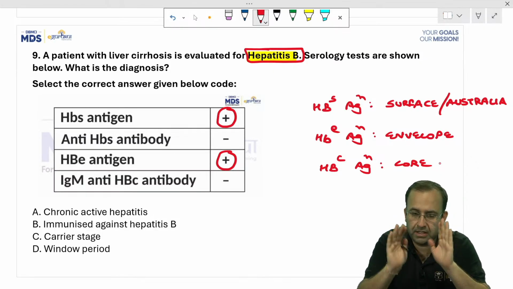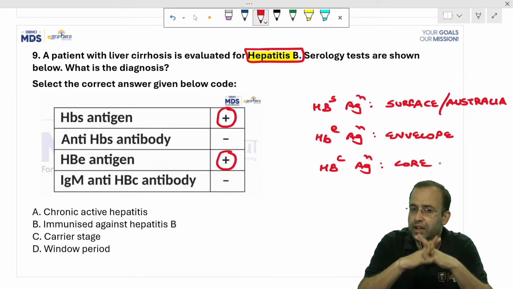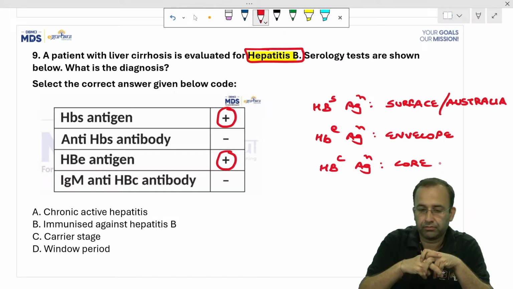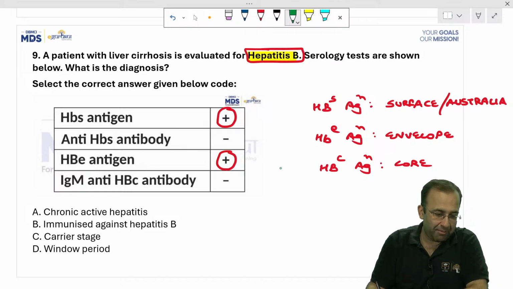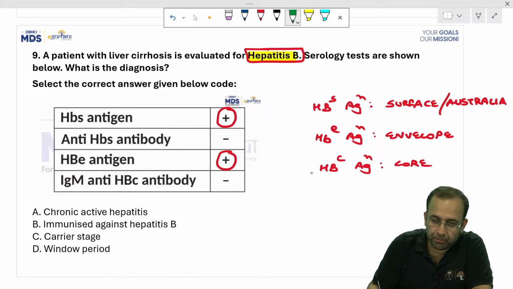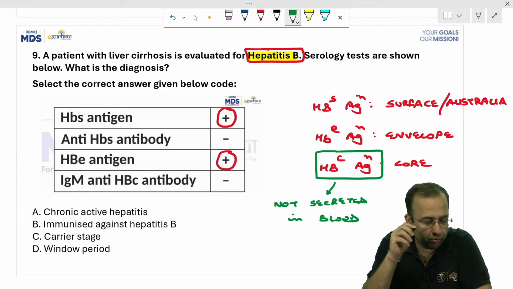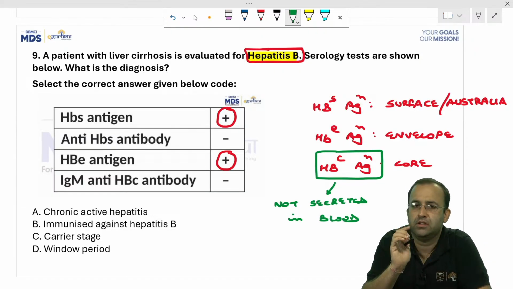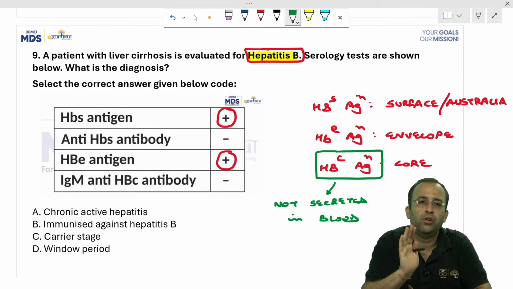Everybody, please understand this question very well in one go only. Hepatitis B serology is very, very important. I cannot emphasize this more. Next point: hepatitis B core antigen. Look, two of your answers went wrong. HBc antigen is not secreted in blood. So the answer to the question, which of the following is not secreted in blood, will be HBc antigen. So let us have a look at the serology of hepatitis B virus.